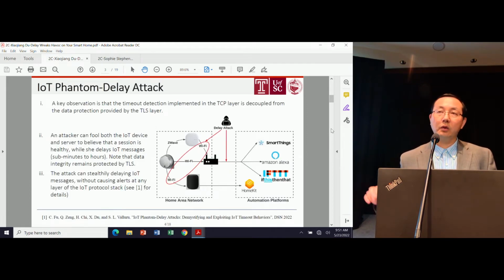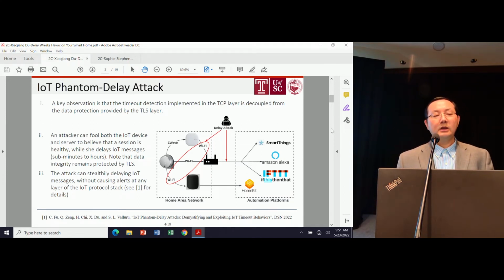This particular work utilizes another work from our group, called the IoT Phantom Delay Attack. The Phantom Delay Attack work was actually done before this attack, but due to various reasons, it was published later than this one. It will appear next month in DSN 2022. I will briefly mention this Phantom Delay Attack, which is a stepping stone for the attacks in this paper.